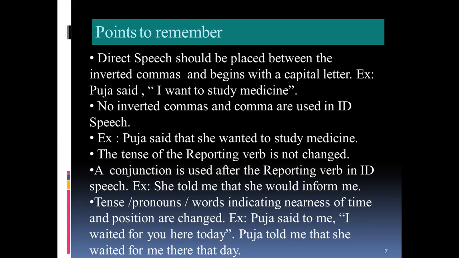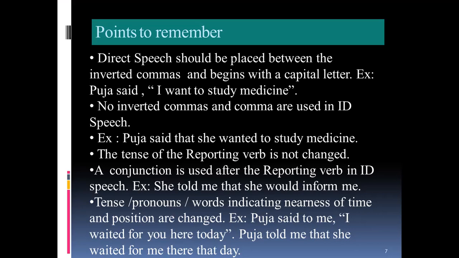So there are two things you can find here. Two clauses are joined by a conjunction, that. She told me that she would inform me. So that is a conjunction you can easily identify. One more change you can find here: tense or pronouns or words indicating nearness of time and position are changed.